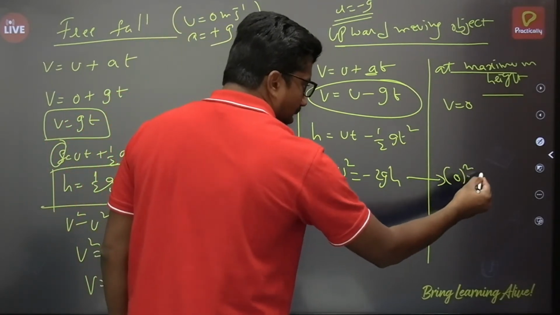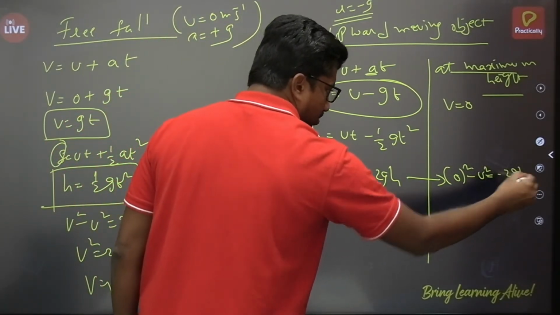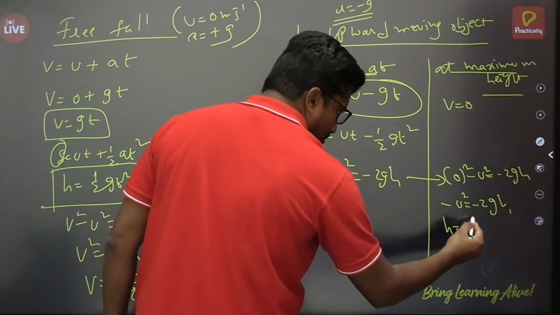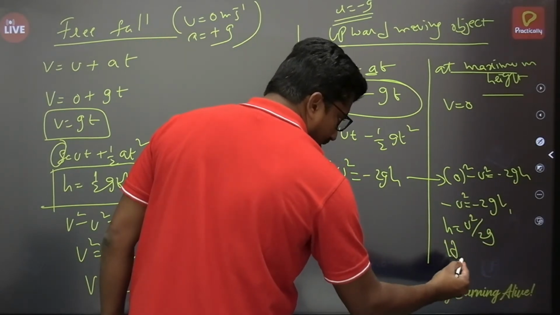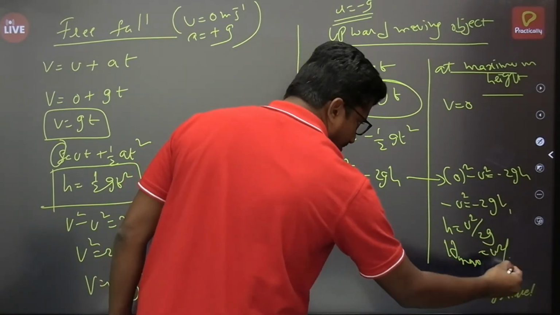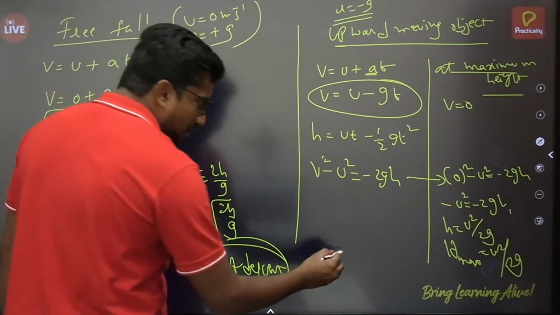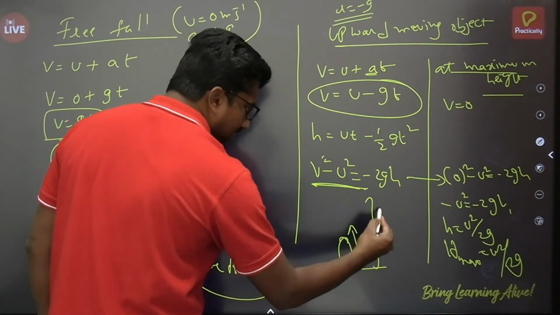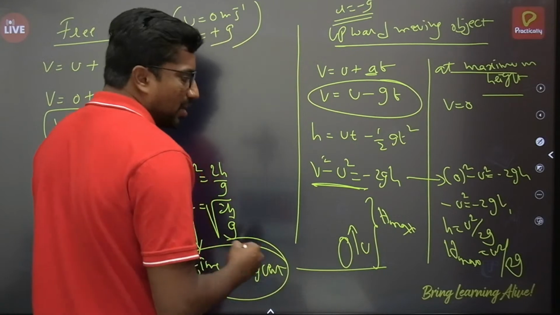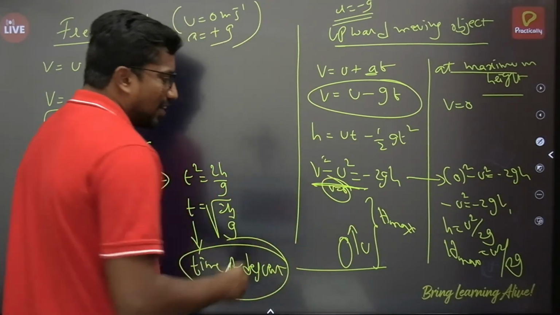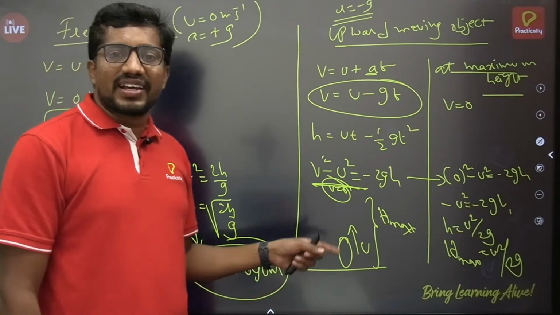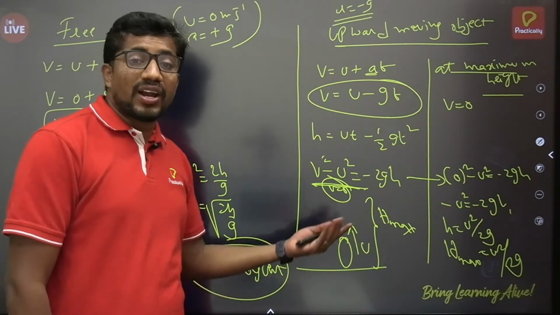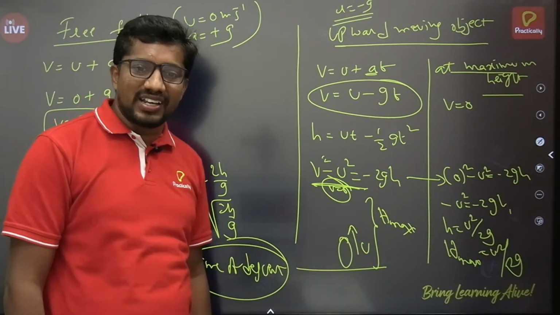0 square minus u square is equal to minus 2gh, then minus u square is equal to minus 2gh, then h is equal to u square by 2g. This h is h max, the maximum height of the body. If I project this object with a certain velocity u, the greatest height it can cover will become h max, where at h max the final velocity will become 0. H max is the greatest height covered by the body where its final velocity becomes 0 when the object is projected in an upward direction with a certain velocity.